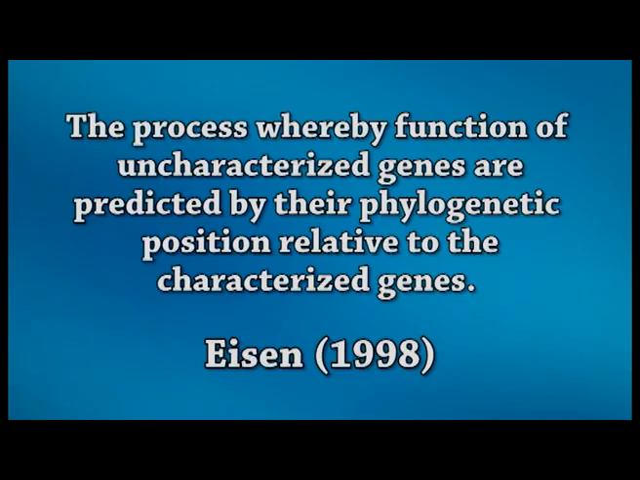Actually, phylogenomics is the study of evolutionary relationships among different taxa. Different taxa means species, individuals and genes. Eisen defined phylogenomics as the process whereby the function of uncharacterized genes is predicted by their phylogenetic position relative to characterized genes. The basic idea of preparing a phylogenetic tree is to compare specific characters of the species, which may be morphological or genetical, under the natural assumption that similar species are genetically close.